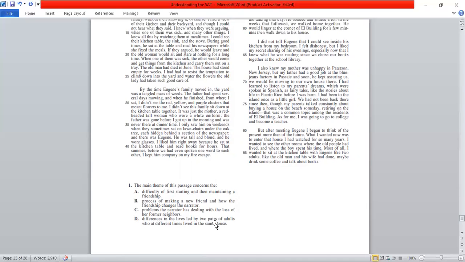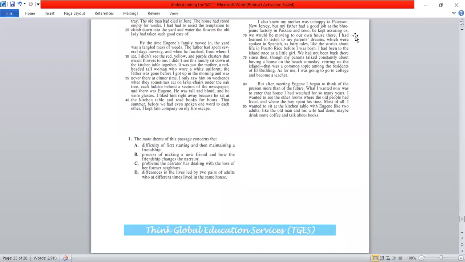B says process of making a new friend and how the friendship changes the narrator. So did the narrator change? Well, yes, to some extent, because now she can take her own decision. And in every paragraph, I could see her making a friend. So you ask yourself, the process of making a new friend was everywhere. However, the differences of two pair were not clearly discussed. They are there, yes, but that's not the whole idea of writing the passage. That's what we have to remember when we solve these type of questions. D was there as a part of a detail question, not as a part of a main idea question.